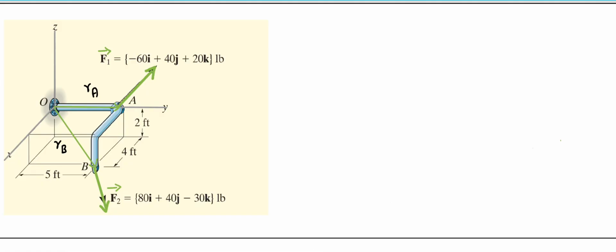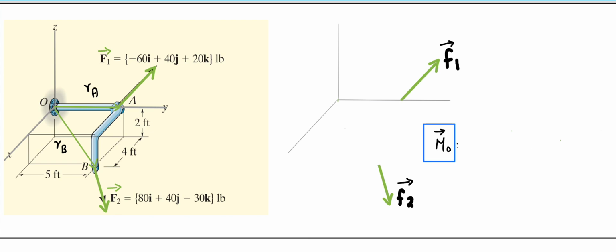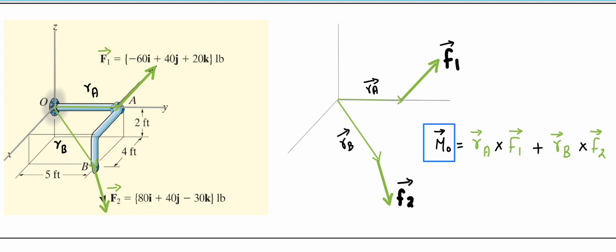So next, I'd like to consider the example shown here. I have to find the combined moment created by this F1 and F2. So as I had said already, I have to decide about which point we have to find the moment, and from that point I express an r vector to find the moment. So first I express the RA vector that defines the position between O and the line of action of F1. Similarly, I define the RB vector that defines the position of F2. So with this, I calculate the moment about O combinedly.